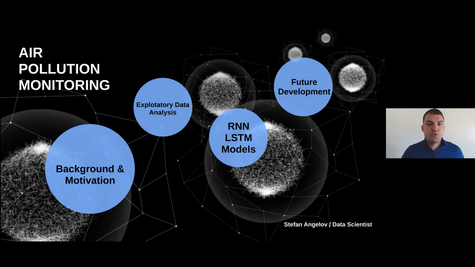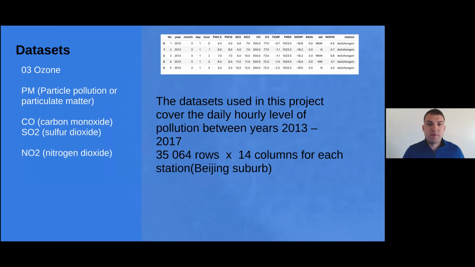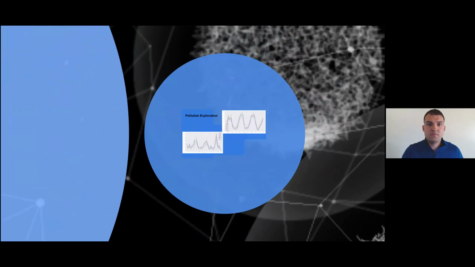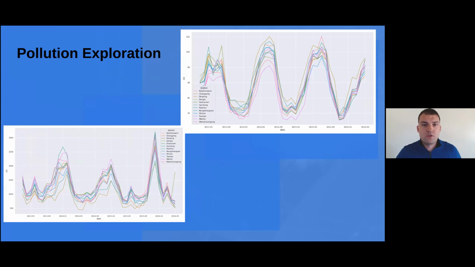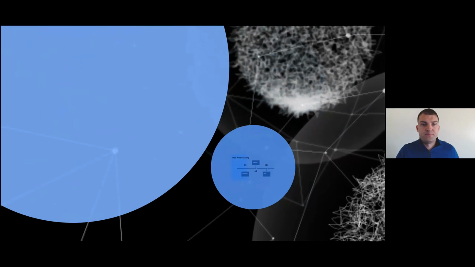I conducted exploratory data analysis. The dataset considers 6 main air pollutants and 6 relevant meteorological variables collected at the outdoor stations across Beijing. It covers the daily data for 5 years, between 2013 and 2017. If we take a closer look, we could observe that all of the stations look pretty similar. There is the same pattern. Because of that, I decided to predict the air pollution for only one of them.